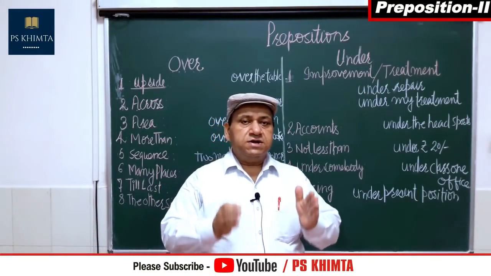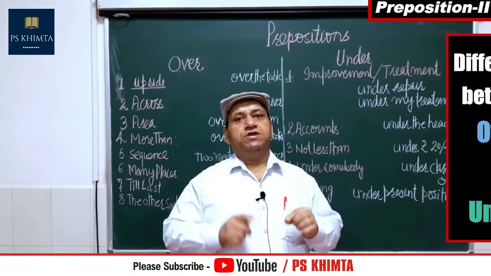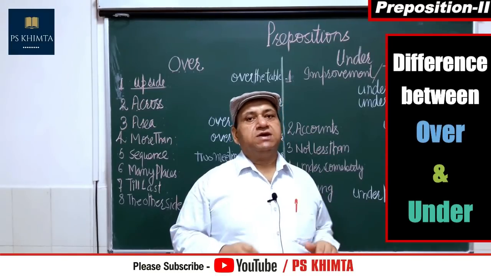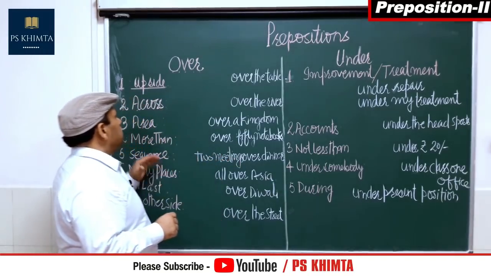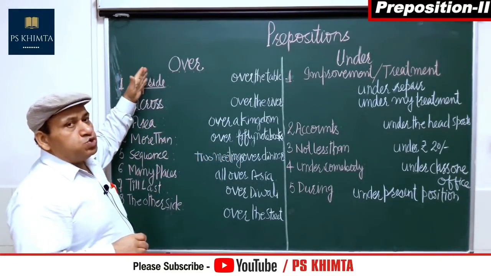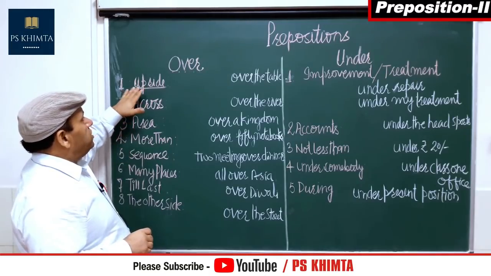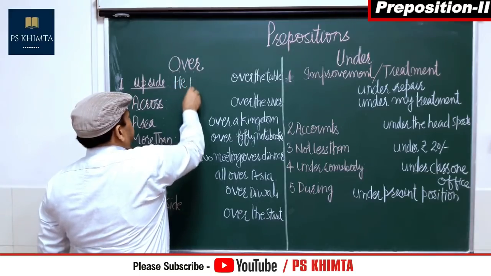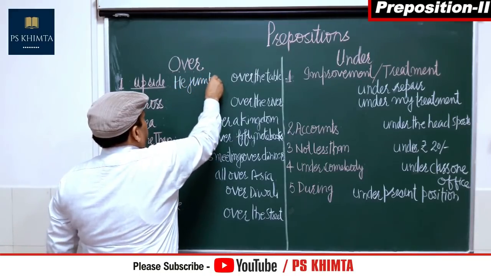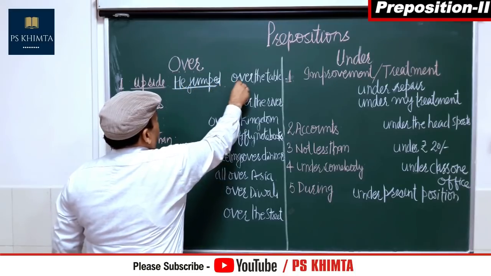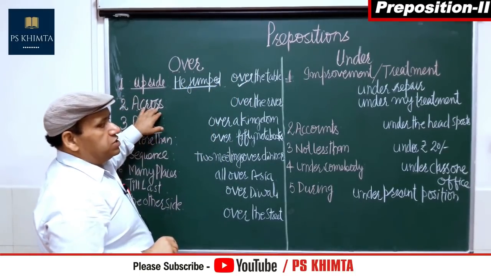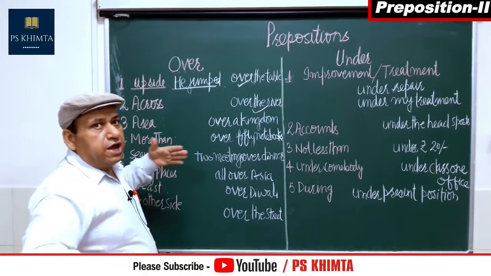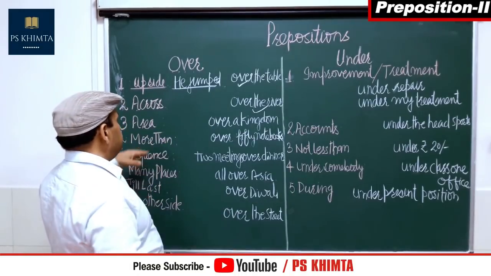Yes, in this part, we are going to make a difference between over and under. Both are opposite to each other. So we are talking about it. See here, over, upside. It is used. There are other uses of over. Over is used for upside. See, he jumped over the table. Across. The bridge was over the river. The bridge was over the river. Across the river, from one side to the other side.